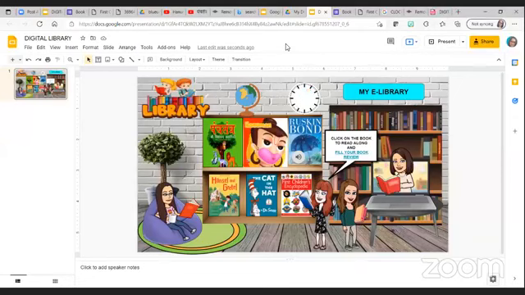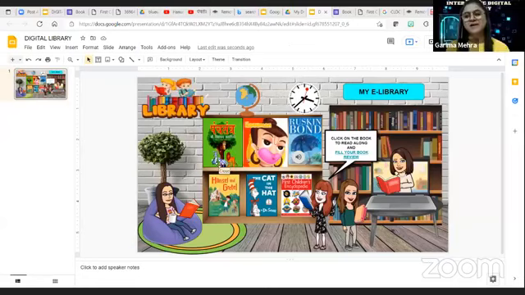Okay. Jana ma'am also asked, can we share the library in the form of an image? Yes, ma'am, you can share the library in the form of an image if you don't want the links to work. If you want your links to work, then you have to download it in PDF, because in PNG and JPG the links will not work.